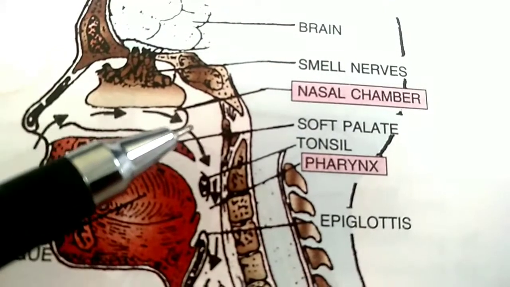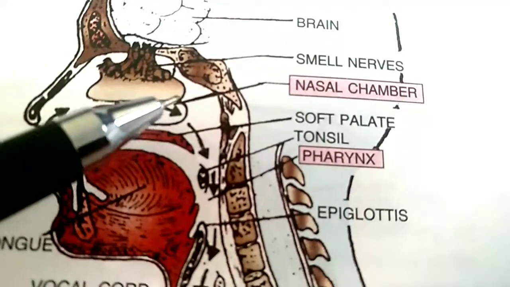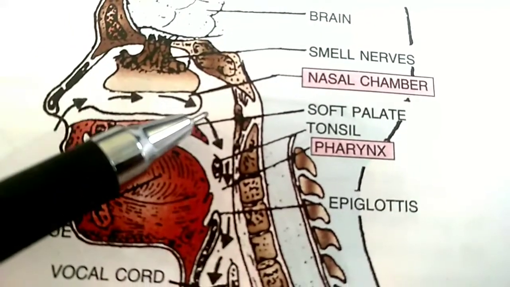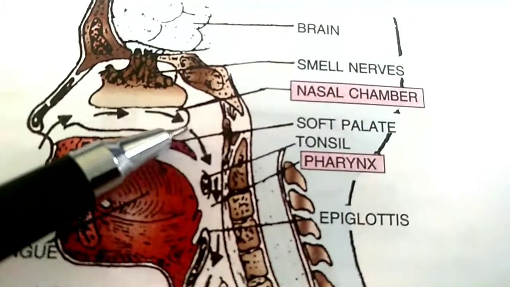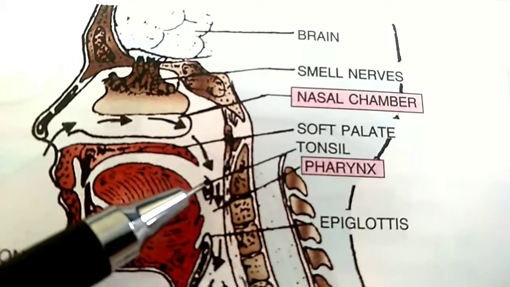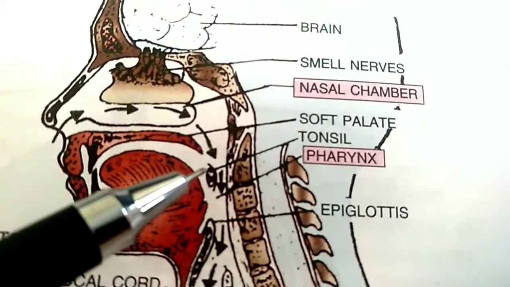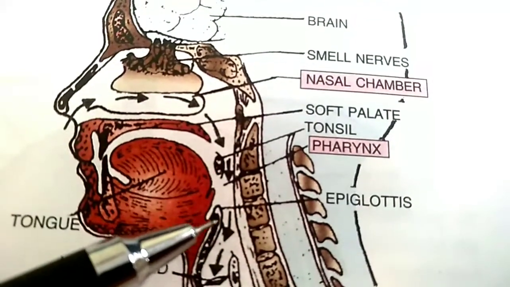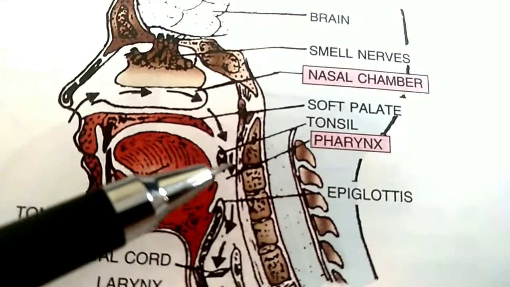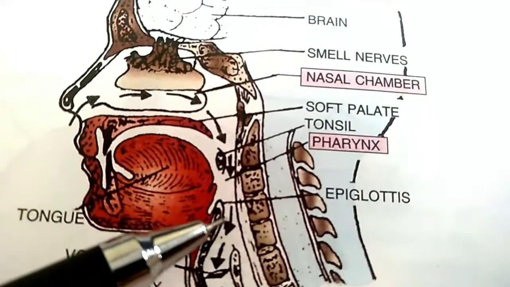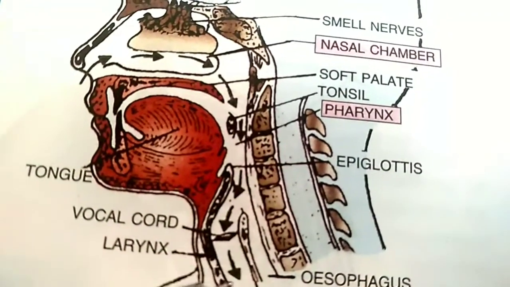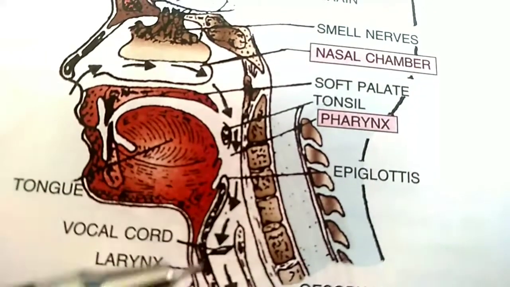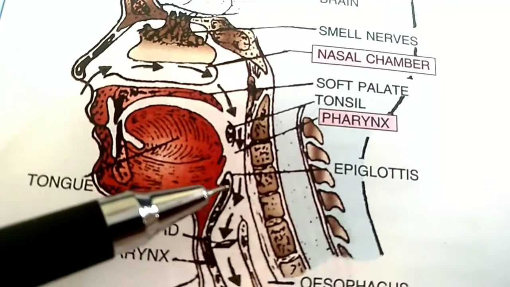It comes from outside, enters here into the nasal chamber. These are the linings of the nasal chamber. Now air becomes moist, warm, and then it passes through the soft palate, and this is the pharynx. Now here we can see the food pipe and windpipe. From this pharynx, this air passes into what we call the respiratory tract. Now this is the epiglottis.